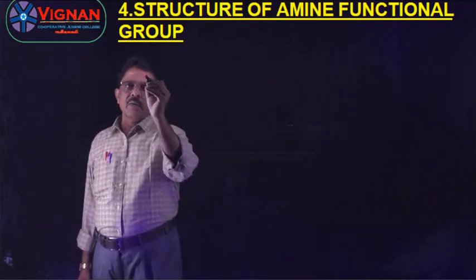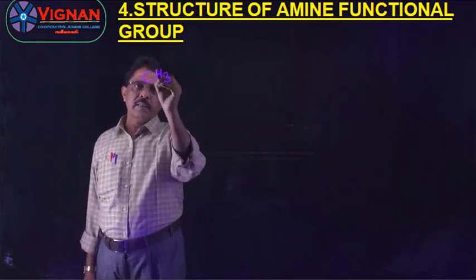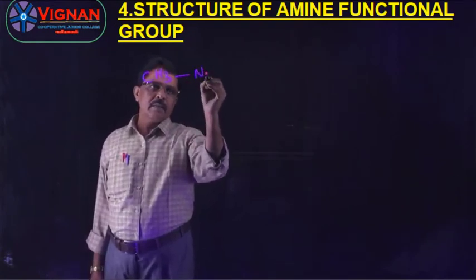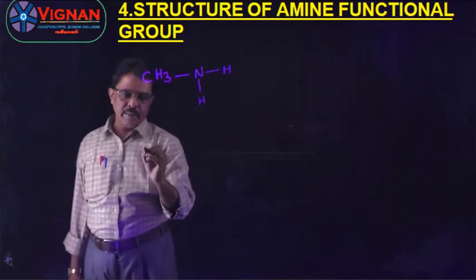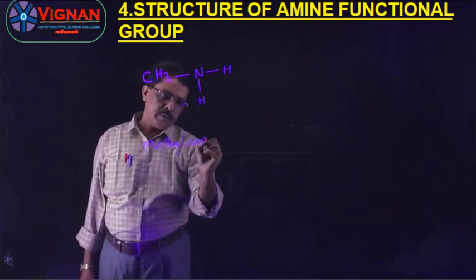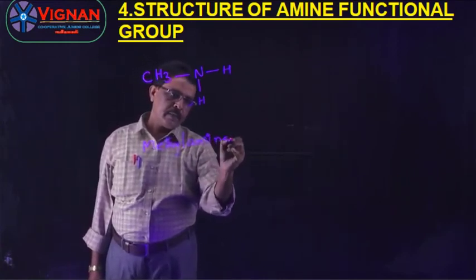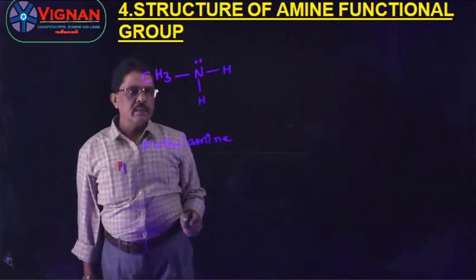Structure of amine functional group. Here I want to write the formula of CH3NH2, methylamine. In this amine, the nitrogen has a lone pair of electrons.